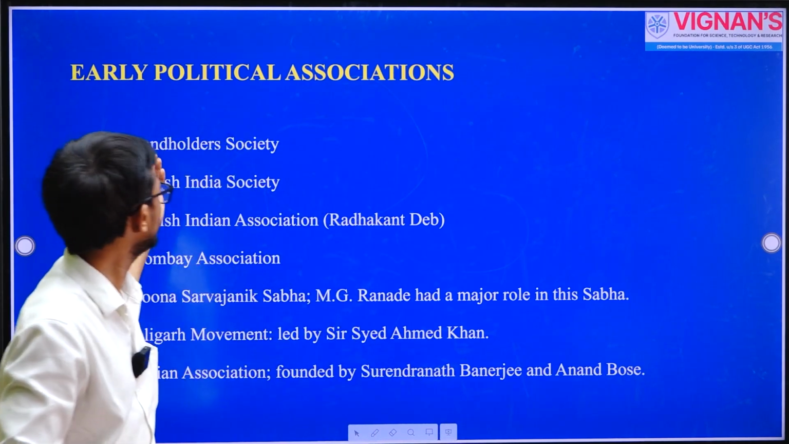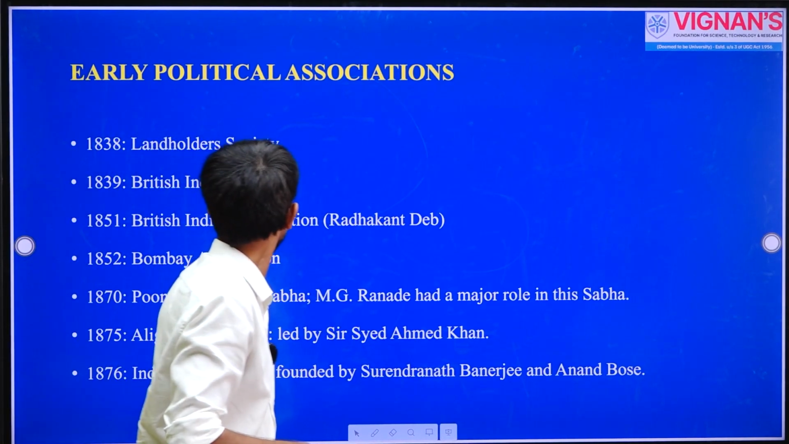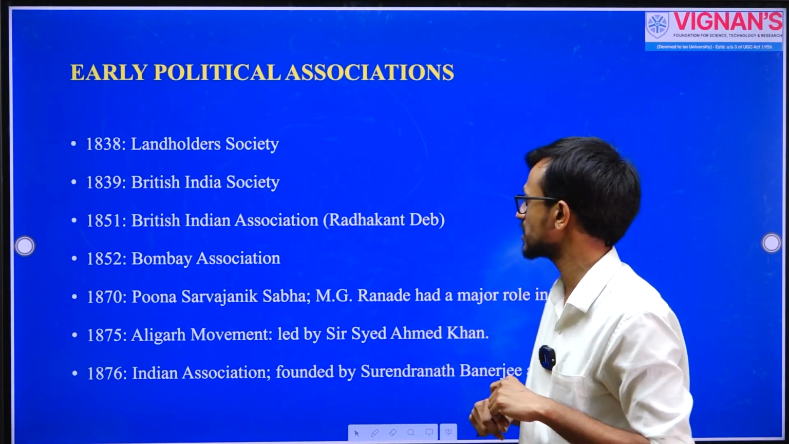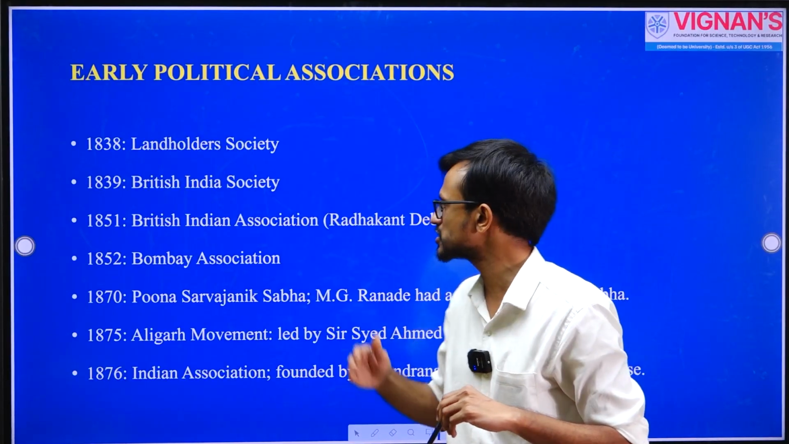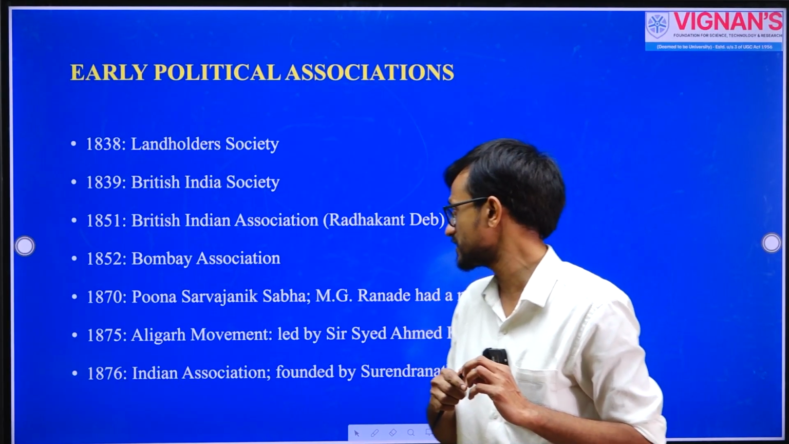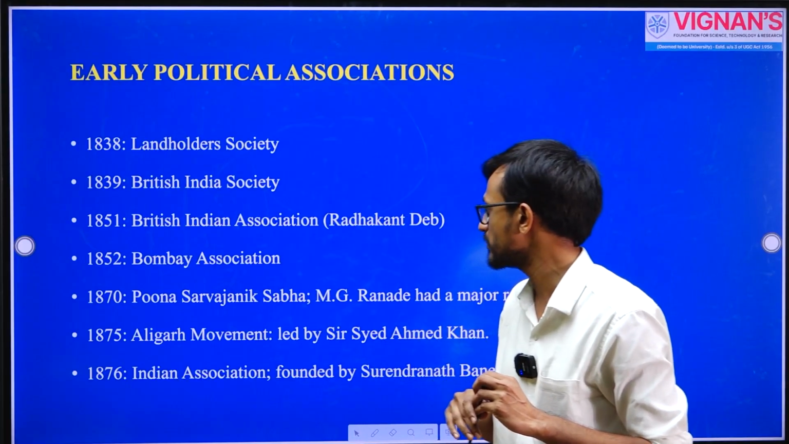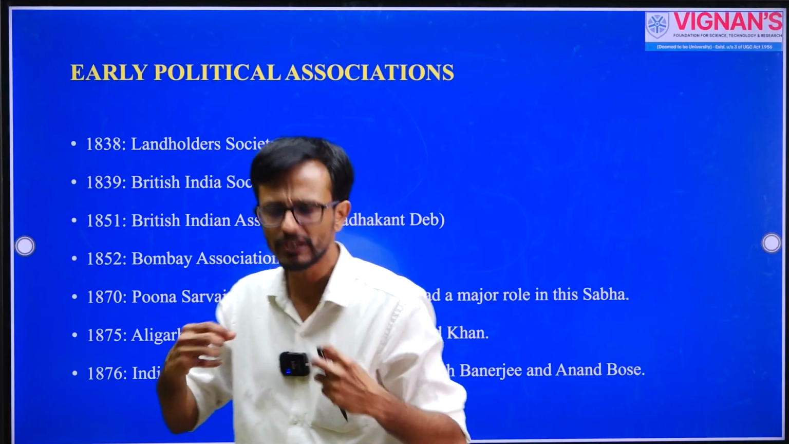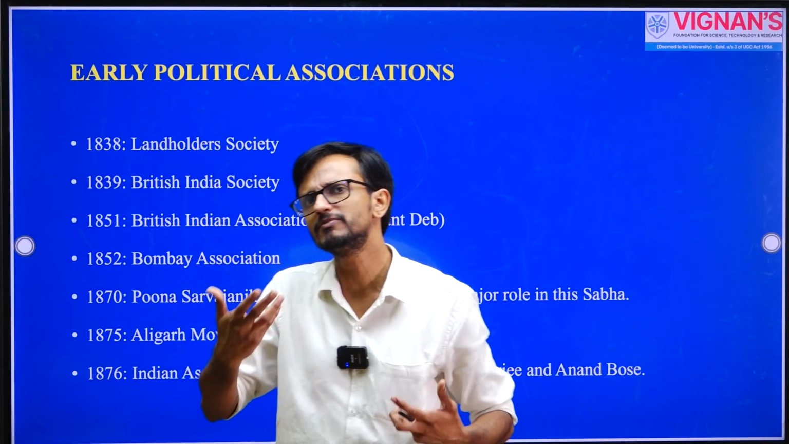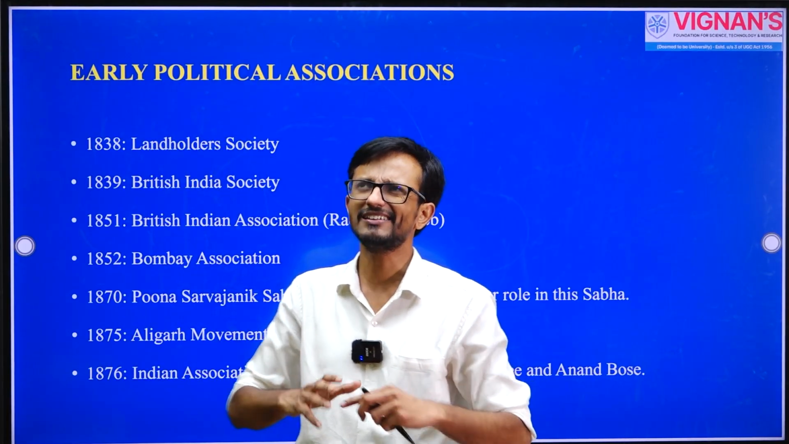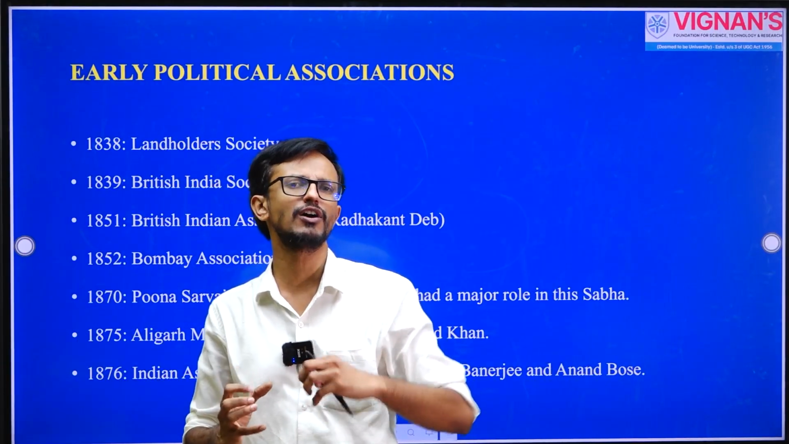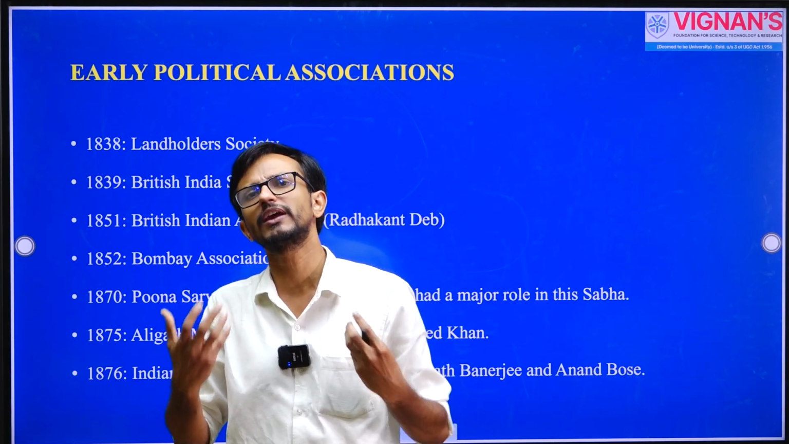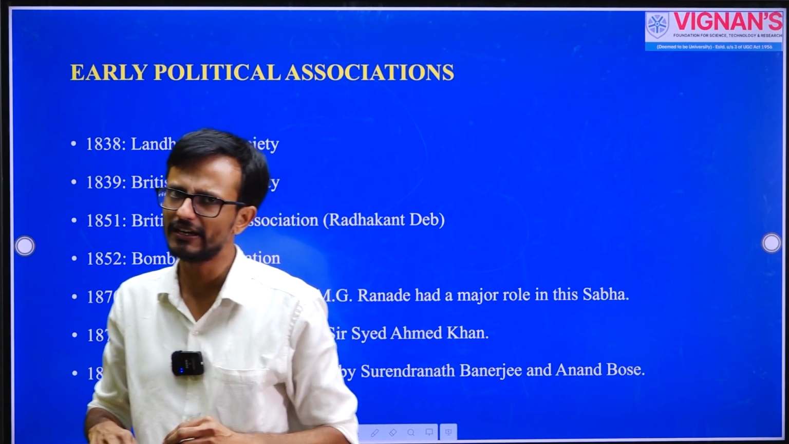For instance, 1838 Landholders Society, 1839 British India Society, 1851 British Indian Association, 1852 Bombay Association, 1870 Pune Sarvajanik Sabha, 1875 Aligarh Movement, 1876 Indian Association. So these associations actually try to address certain problems that were faced by Indians. Even though they didn't have a unified framework incorporating all Indians, they always tried to raise certain problems that Indians generally faced.